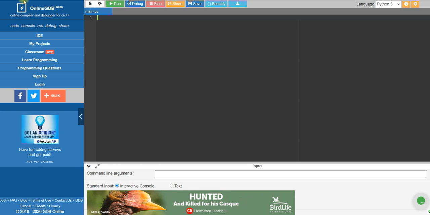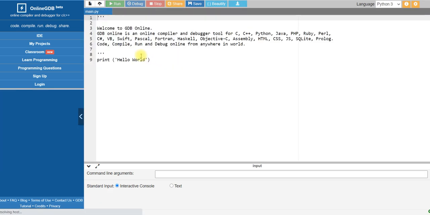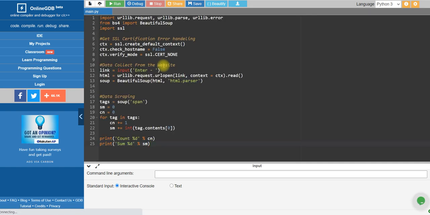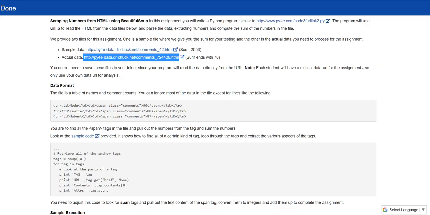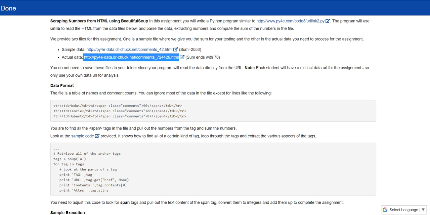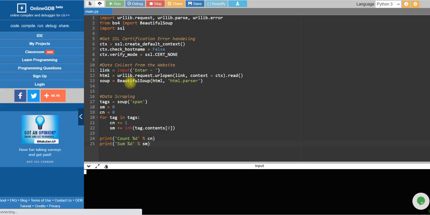Control X. Again I will refresh and reload it. Okay, and I will again take this. This is the actual data we need, right guys? And I will run it again.